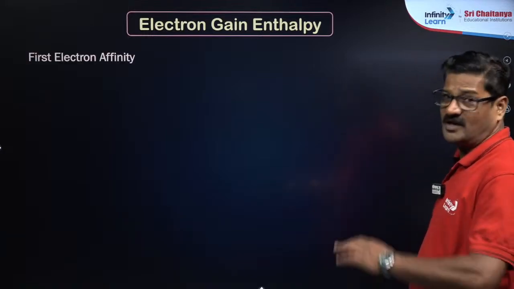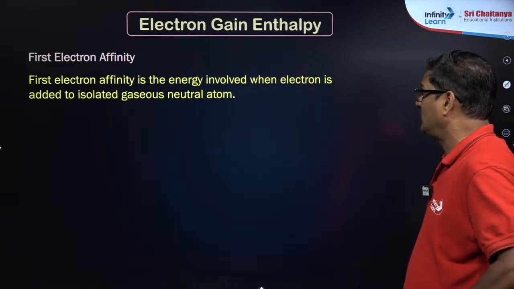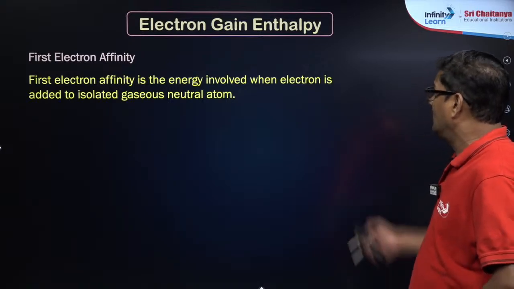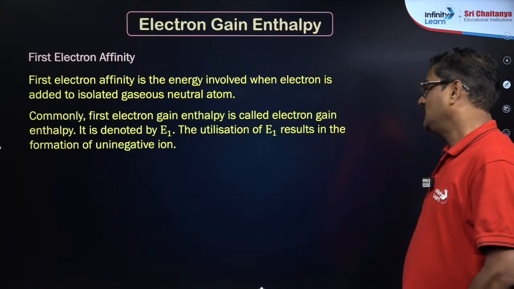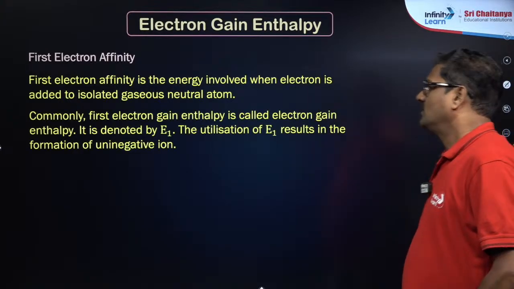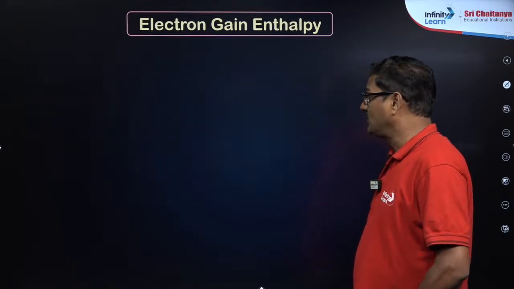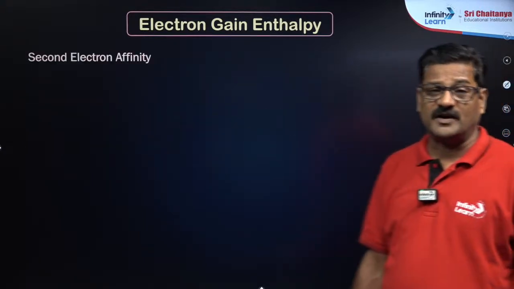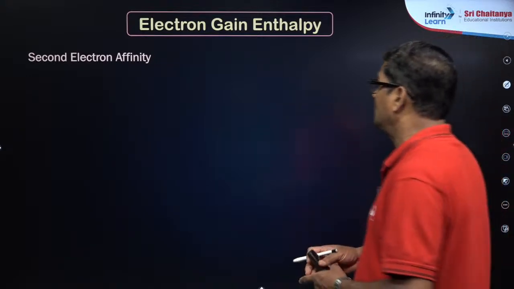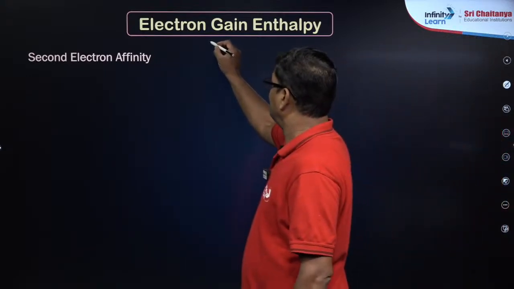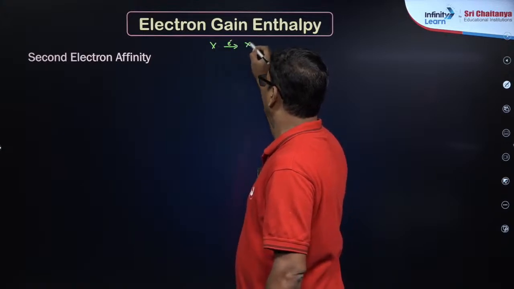So first electron affinity हमेशा negative होगा. Here you can see the first electron is the electron involved when the electron is added to isolated gaseous neutral atom, and this is always negative. Okay, so it is exothermic process. If you want to add one more electron, element X, you want to add electron, it is going to be X minus.